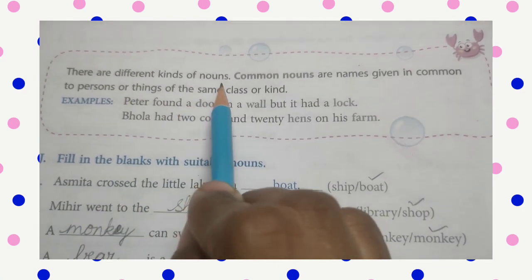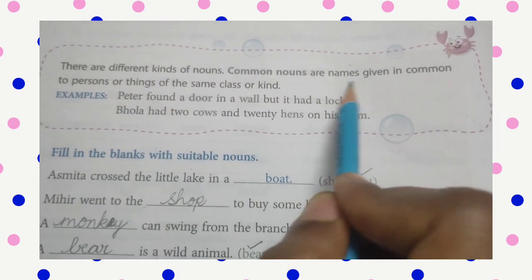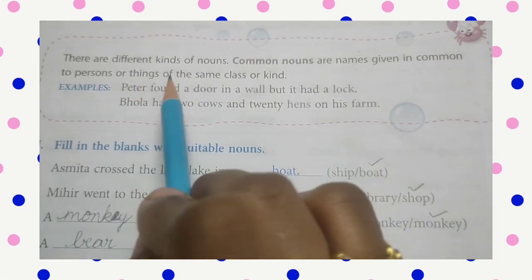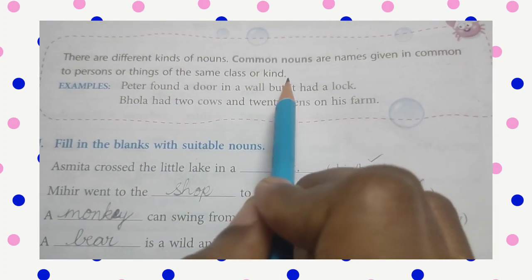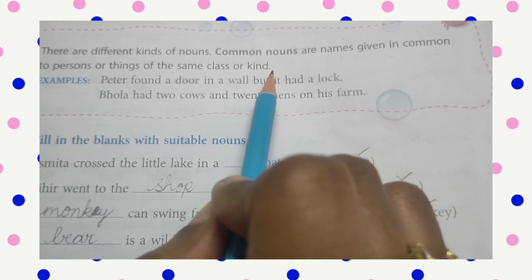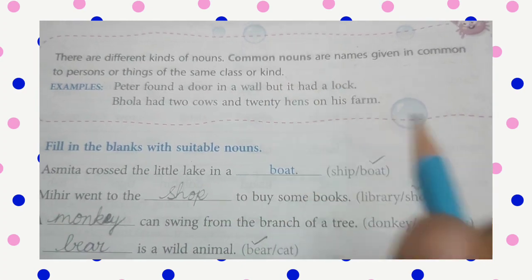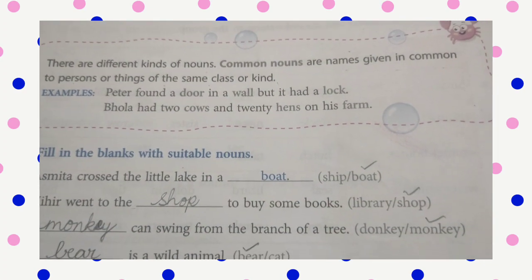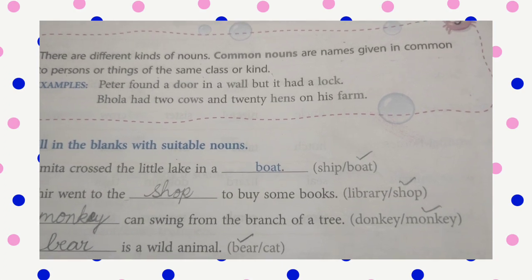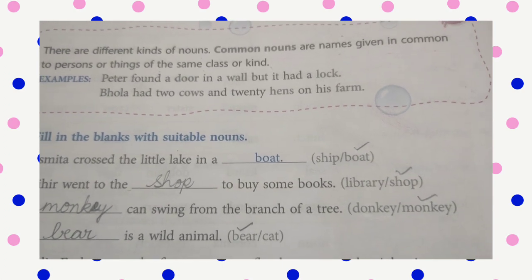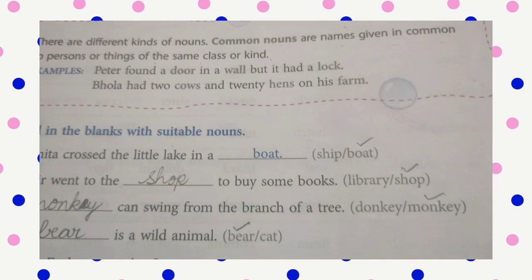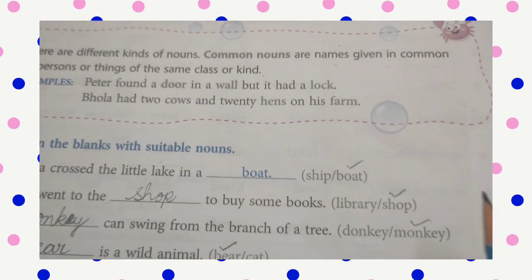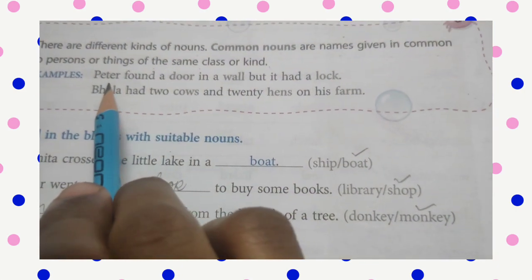There are different kinds of nouns. Common nouns are names given in common to persons or things of the same class or kind. Children, I already told you, common nouns are names we use in general for a person or things like doors, walls, pencil, school, college, teachers, doctors. Those are called common nouns. Let us see the example.